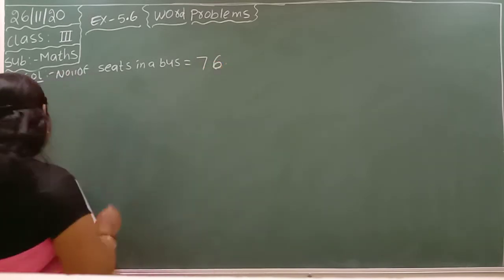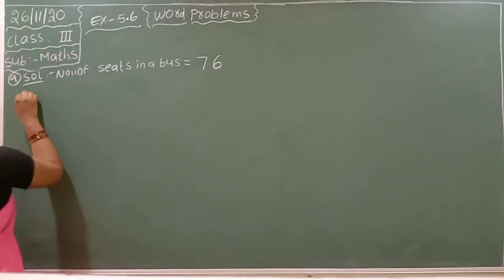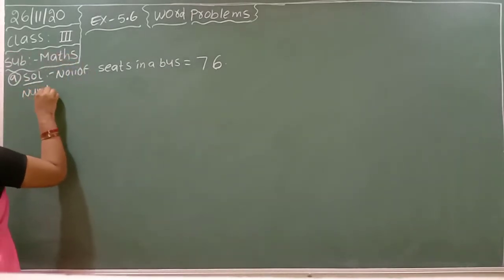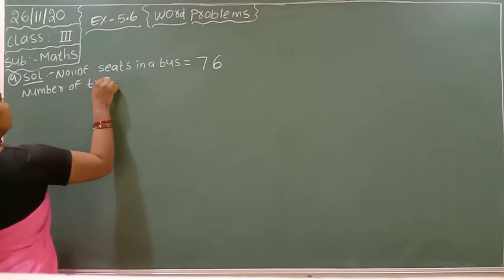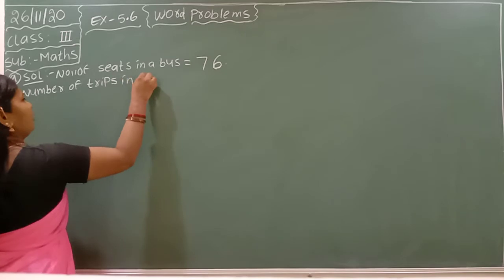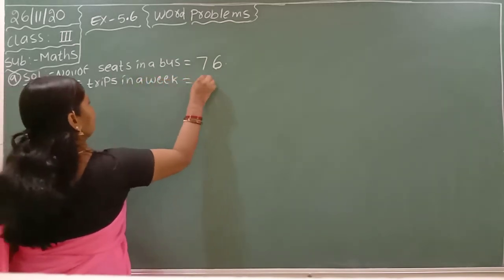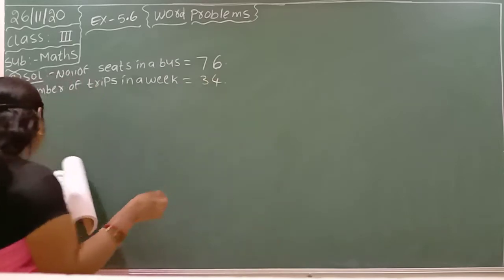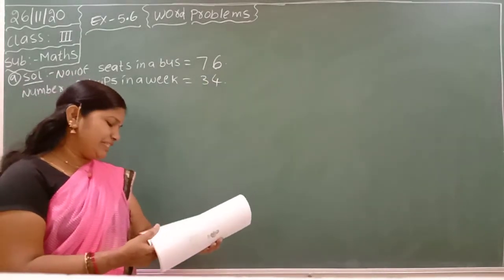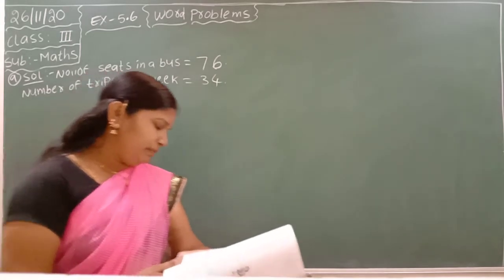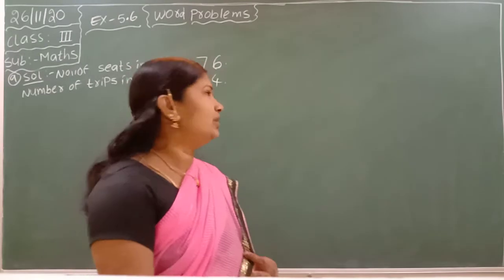And number of trips in a week is equal to 34. If the bus is completely full on its trips, how many people traveled by the bus over the week?